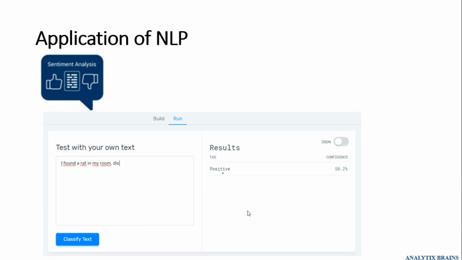We will understand the sentence, check which words are positive or negative, and accordingly apply some algorithms to get the specific tag, whichever category that text belongs to, on the basis of the score for each sentence. So this is a very basic example of sentiment analysis.